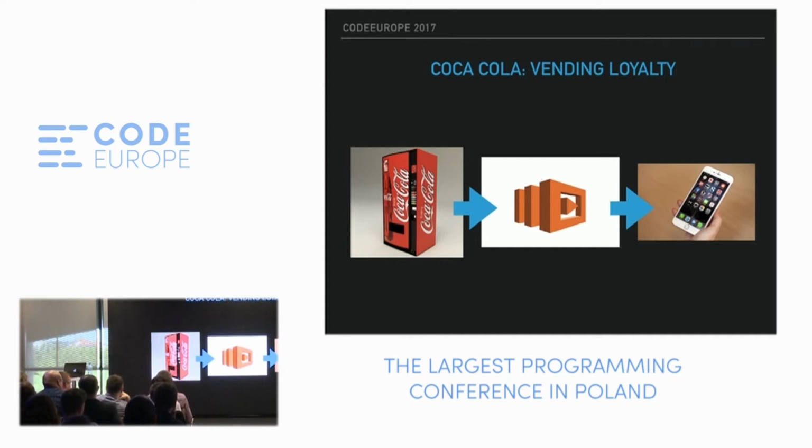Whenever you go to a vending machine to buy a bottle of delicious Coke, the vending machine calls a function deployed in AWS Lambda, which is an example of function as a service provider. And this function, this is just a piece of code. It processes your transaction and it pushes back the information to your phone so that your phone knows about all your loyalty points, all your rewards.